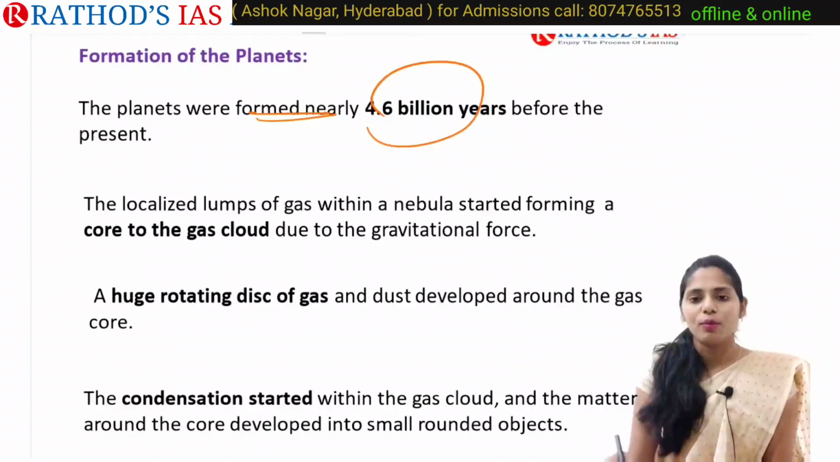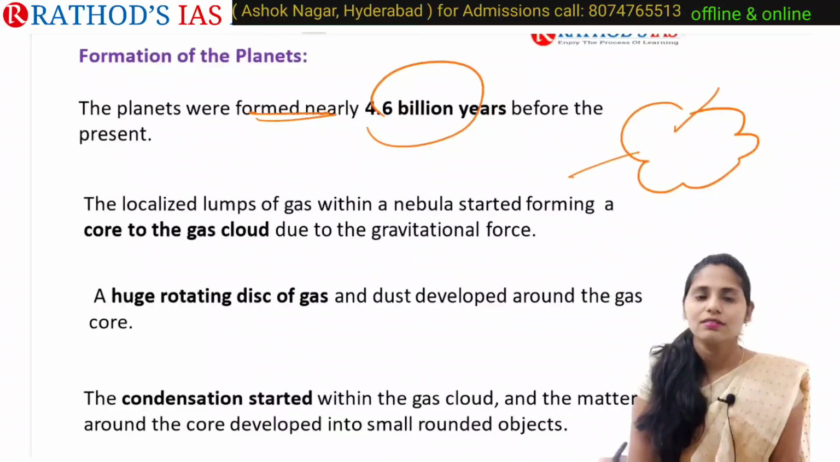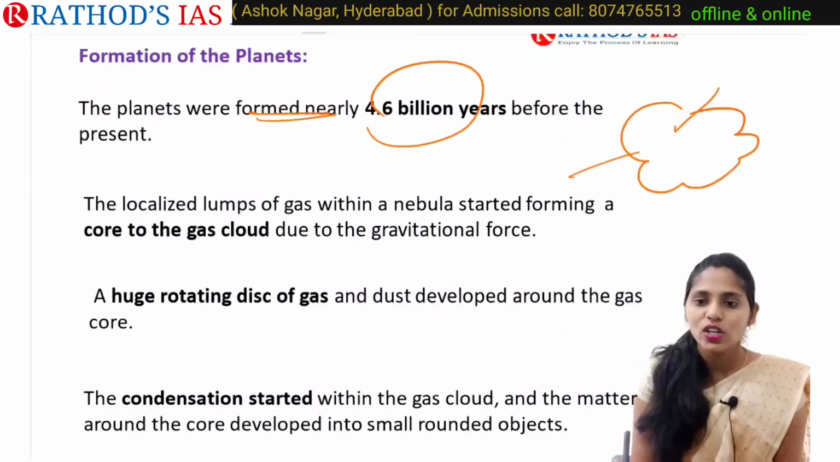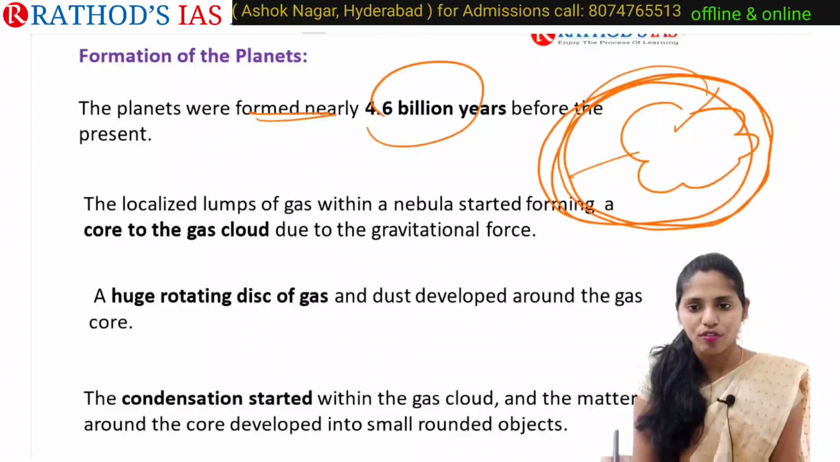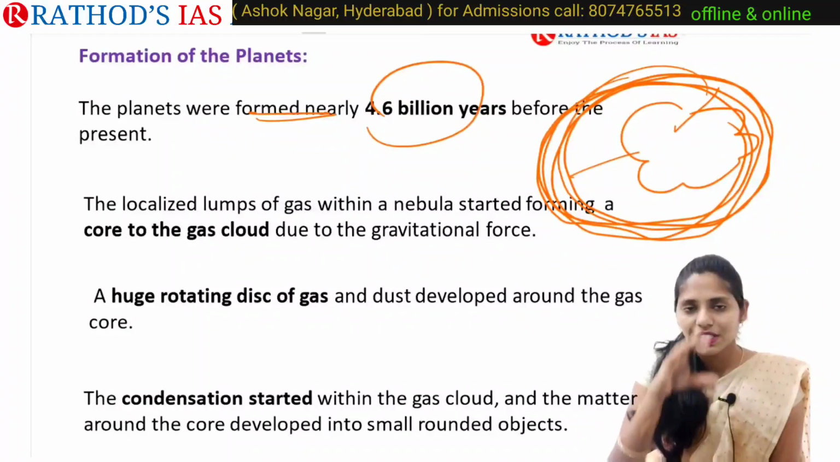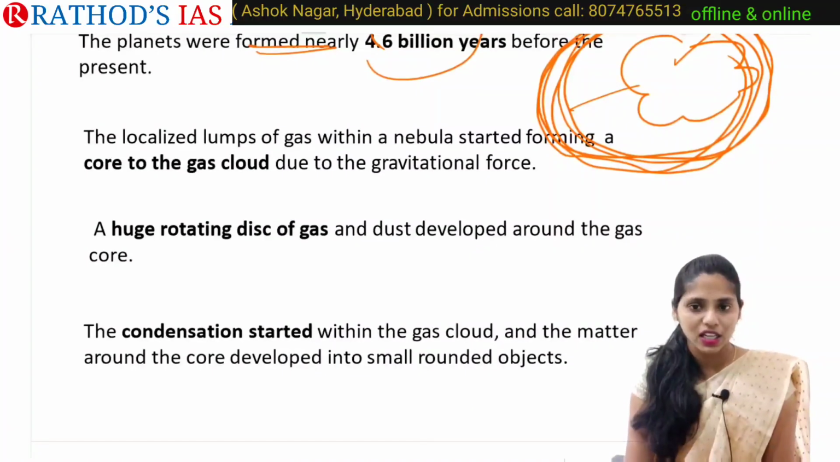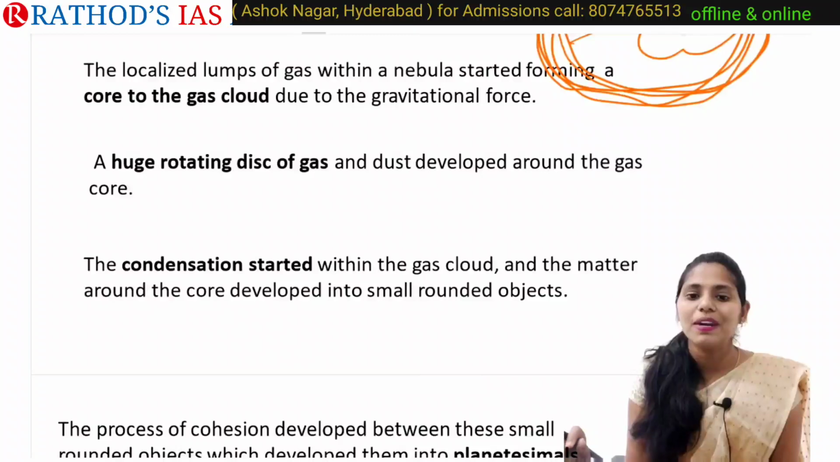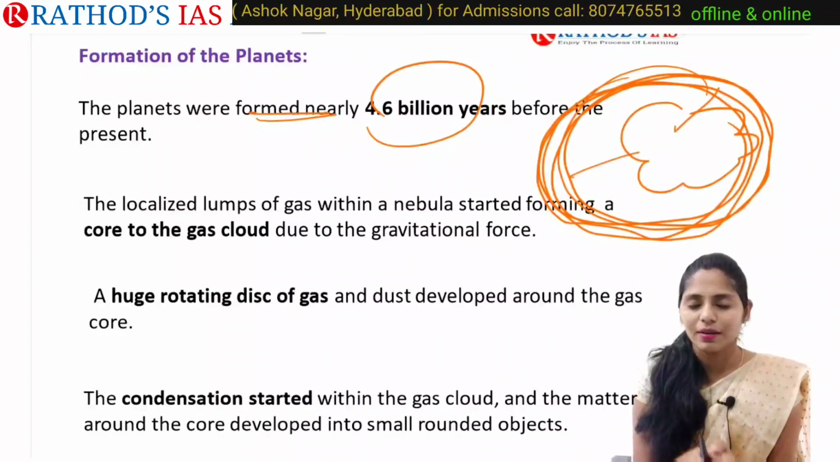So how will these planets be formed? Again we need to take this nebula. This nebula, which mainly contains gas, is also called a cloud of gas. Due to gravitational force, whenever it is rotating, it will form a huge disk of gas, right? And whatever dust is developed around this gas core will start condensing. So condensation starts within this gas cloud, and the matter around the core mainly developed into small round objects.